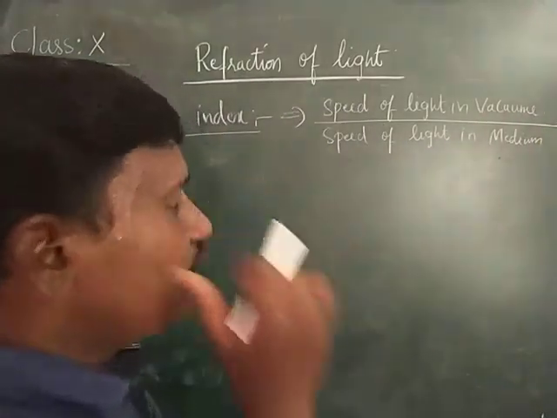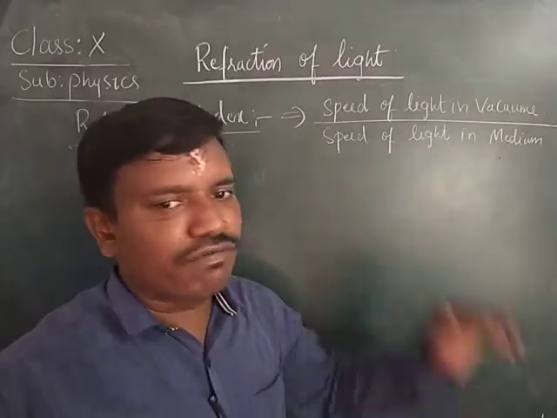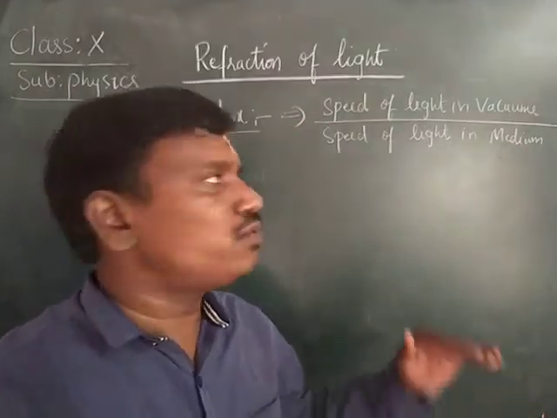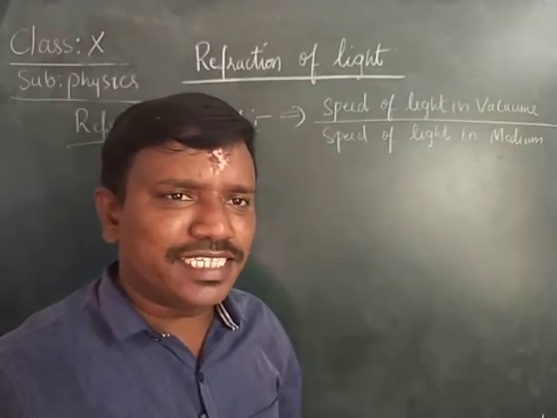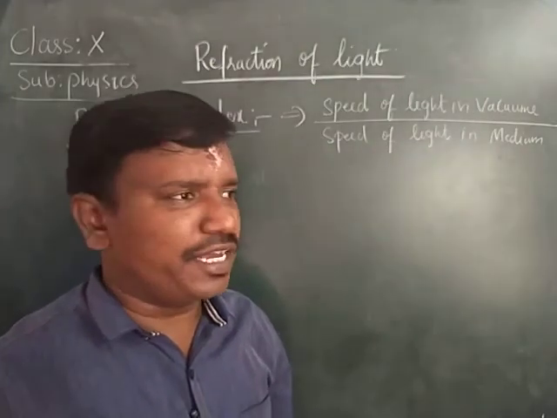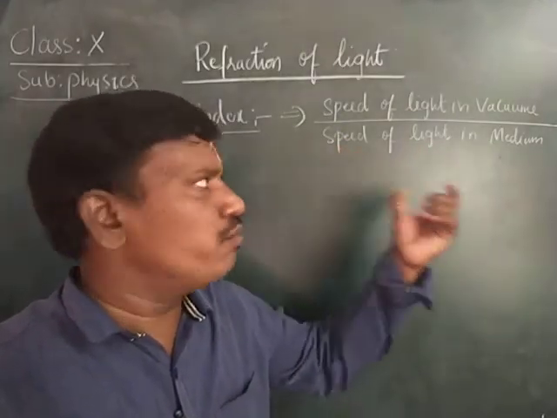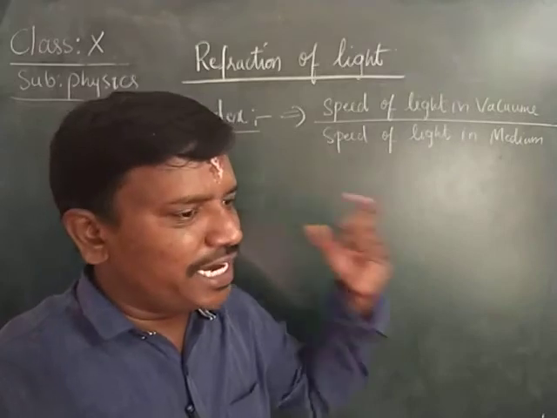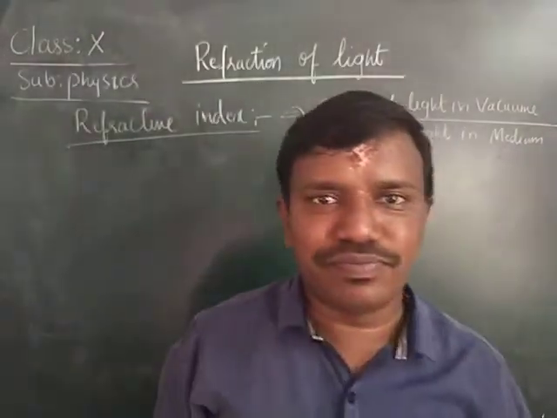Normally refractive index is defined as the ratio of the speed of the light in vacuum to the speed of the light in the medium. Then what type of medium is it? It can be any medium. That means the comparison of the speed of the light in vacuum to the speed of the light in the medium is called the refractive index.